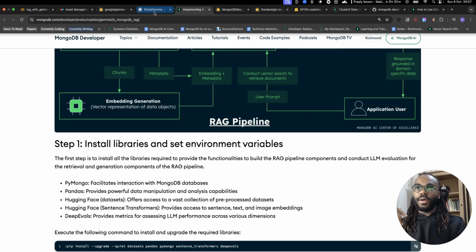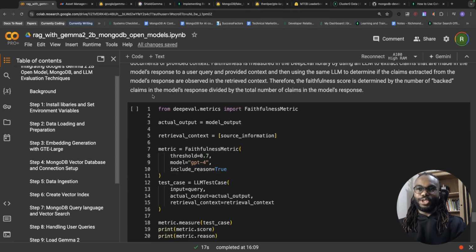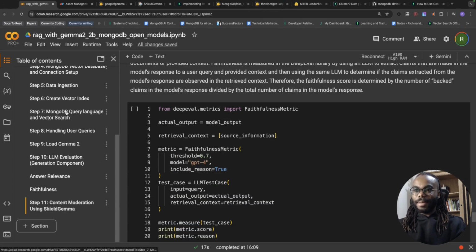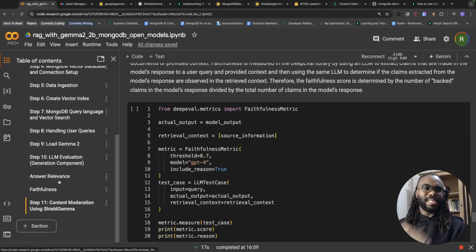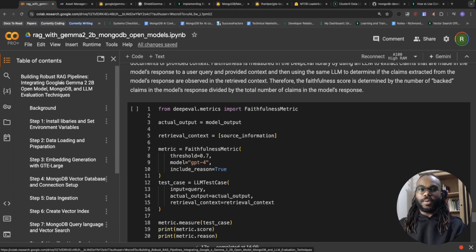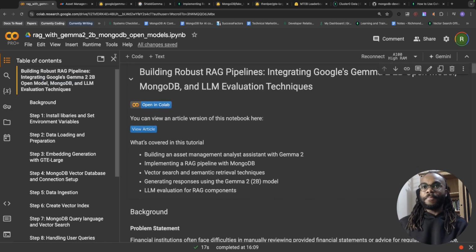So let's talk about the code. Let's go to the code now, we might as well just jump straight into it. There's 10 steps, 11 steps. I'm going to be showing you some evaluation using DeepEval. This is essentially using LLM as a judge. And to be honest, we're using LLM for both the evaluation and moderation of the content. So this is a good example to show how you can use LLMs in different scenarios or different processes within a pipeline. So let's start at the top over here.